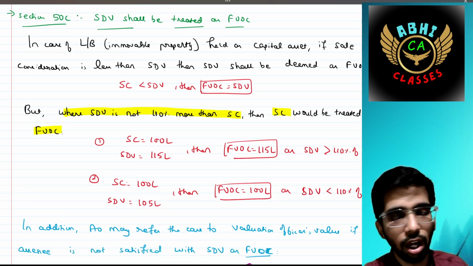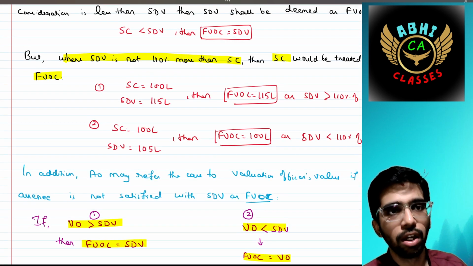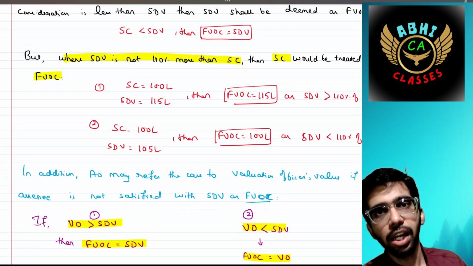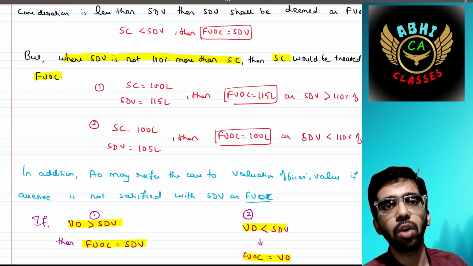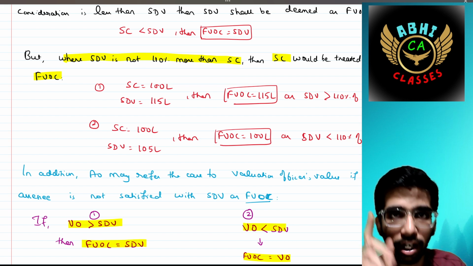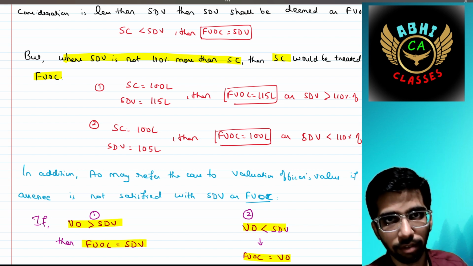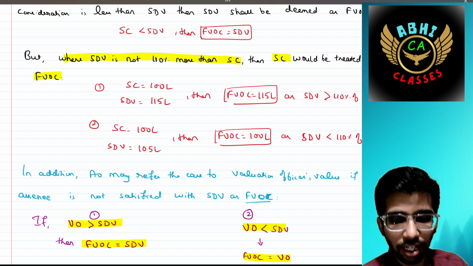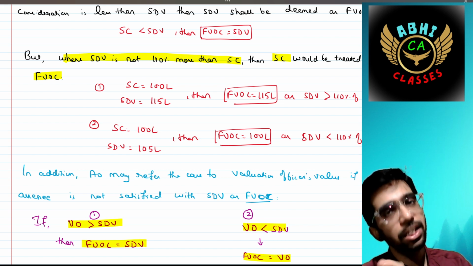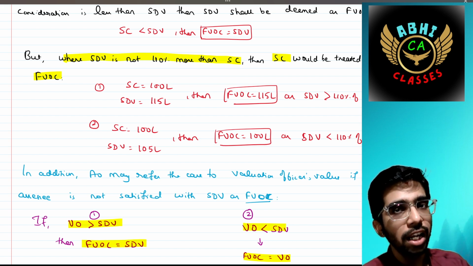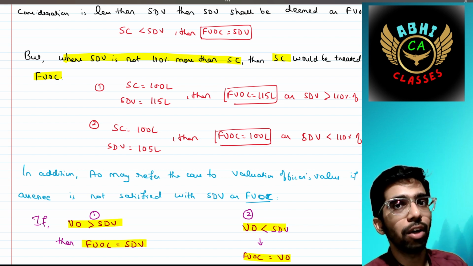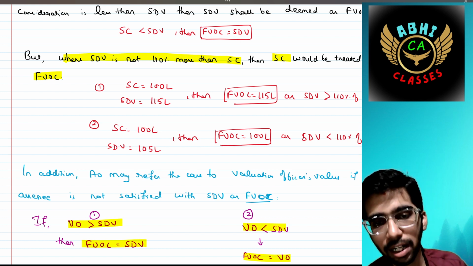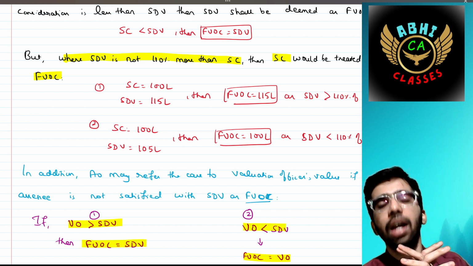But there is one proviso to this section, which says that where SDV is not more than 110% of the sale consideration, then the sale consideration would be considered as FEOC. Usually, if SC is less than SDV, SDV should be taken. But where the SDV is not more than 110% of the sale consideration, then the sale consideration will be taken as FEOC.